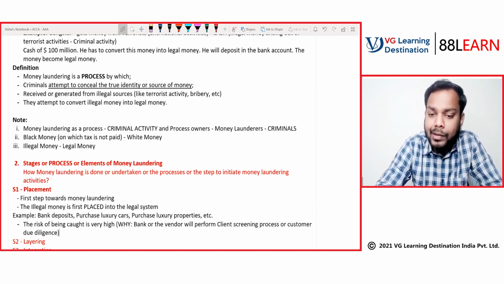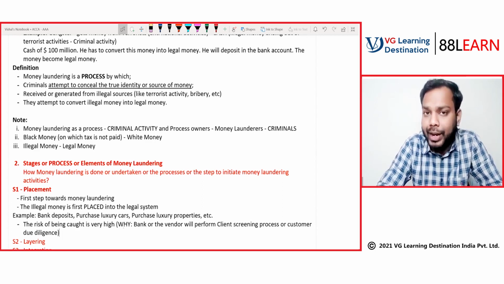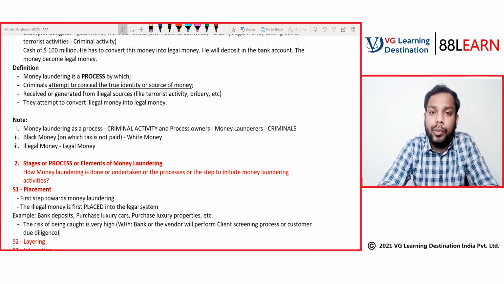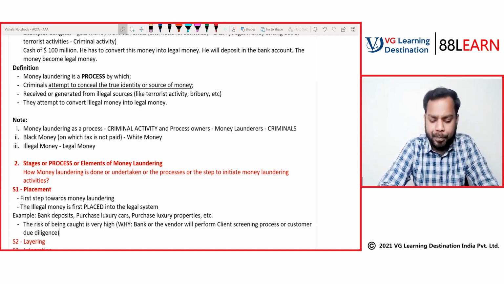So when the client screening process is done, don't you think the risk of being caught becomes very high, right? Again, if you go to the vendor, before selling any product, the vendor will again perform customer due diligence. Let's suppose there are two customers. One is paying in cash and one is paying through a bank account.